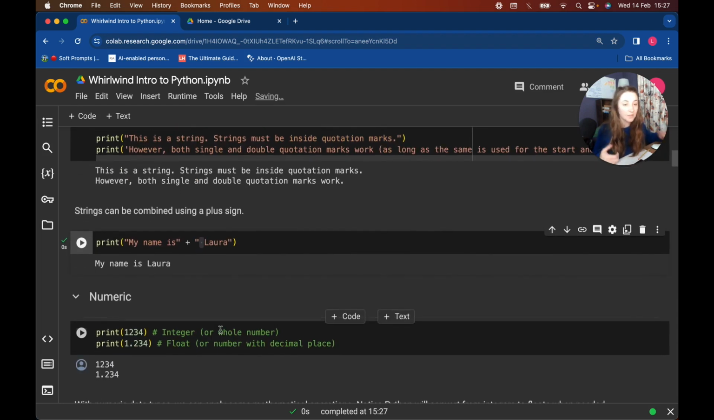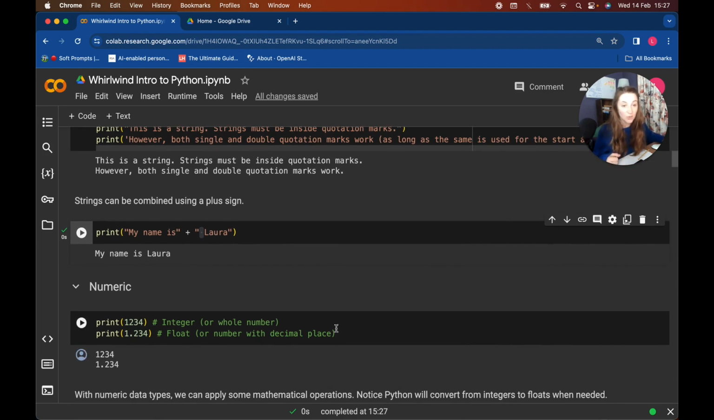So numeric, you might have guessed, is numbers. We have integers, which are whole numbers, no decimal places, so just like 1 to a million or anything in between. And then we have floats, which are a number that has a decimal place. And we are using decimal places as full stops as opposed to commas, which I know some countries use. So these look like this when they get printed out.